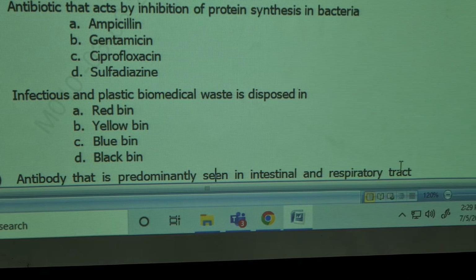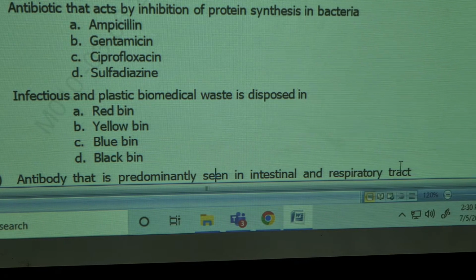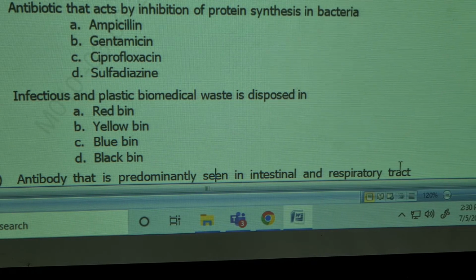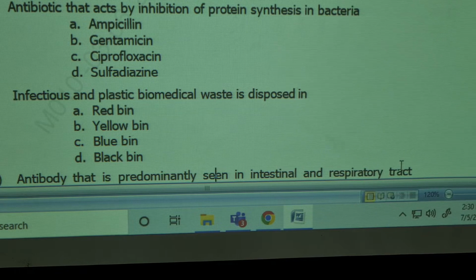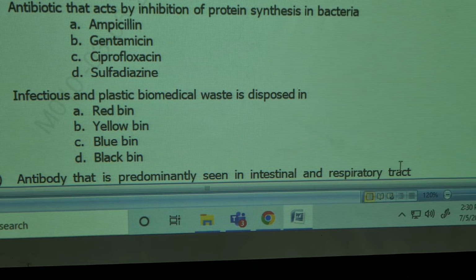Antibiotic that acts by inhibition of protein synthesis in bacteria are: ampicillin, gentamicin, ciprofloxacin, sulfadiazine. Which one acts on protein synthesis? Anybody in the class? Which one?